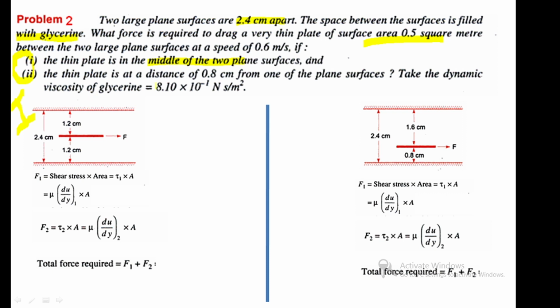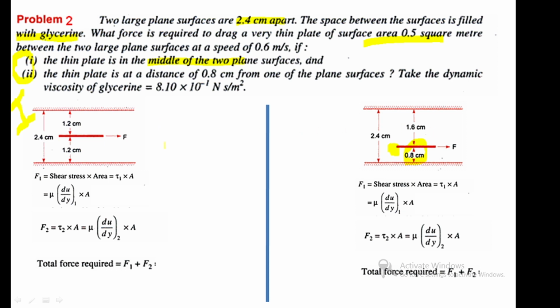In case 2, the thin plate is at a distance of 0.8 centimeter from one of the plane surfaces. So on the other side 1.6 centimeter, totally 2.4. No need to consider the thickness of the plate, since no thickness is given.